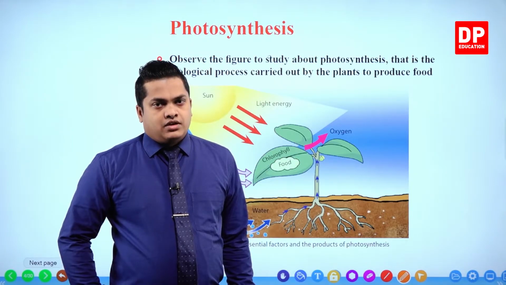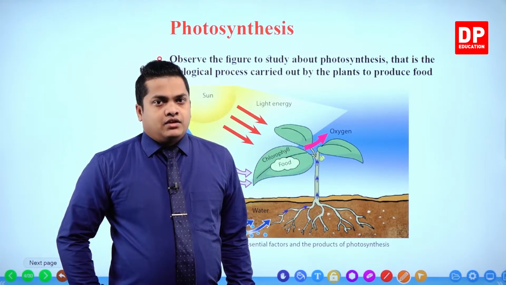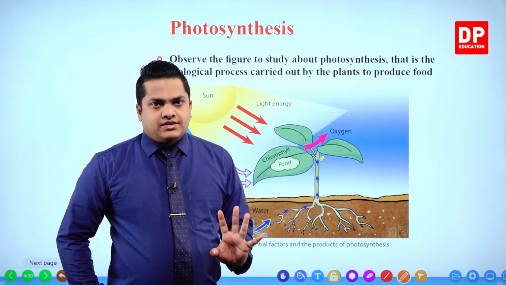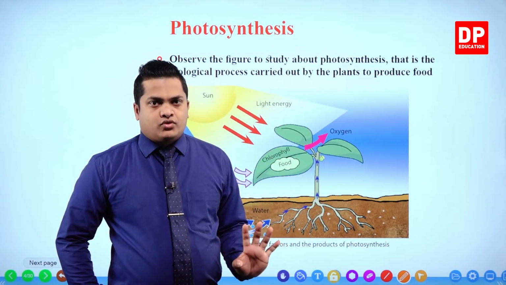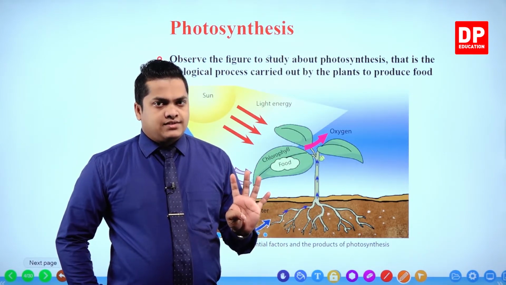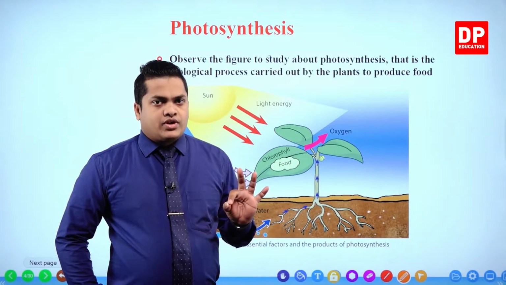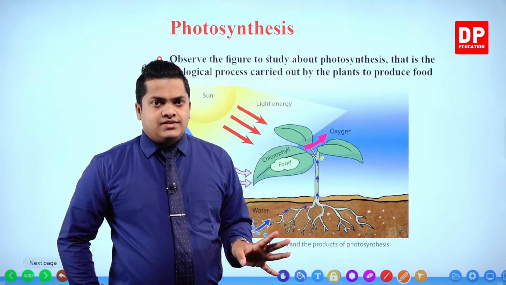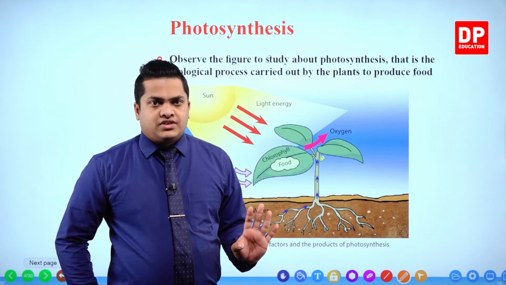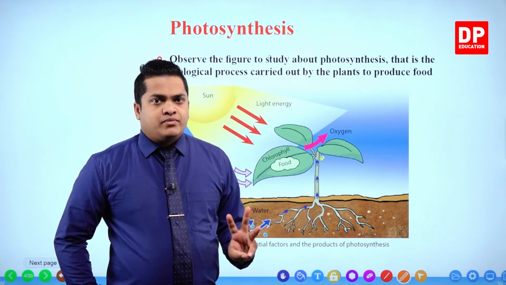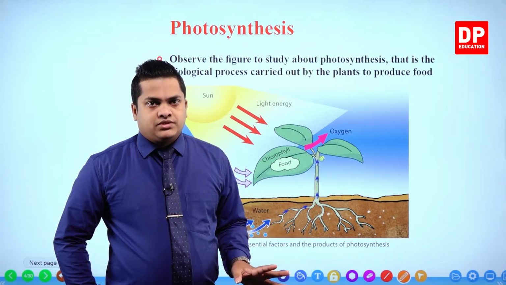Chlorophyll. Then, the 2 key raw materials needed for the photosynthesis process are the carbon dioxide gas and the water. These 2 raw materials are absorbed from the environment, right?